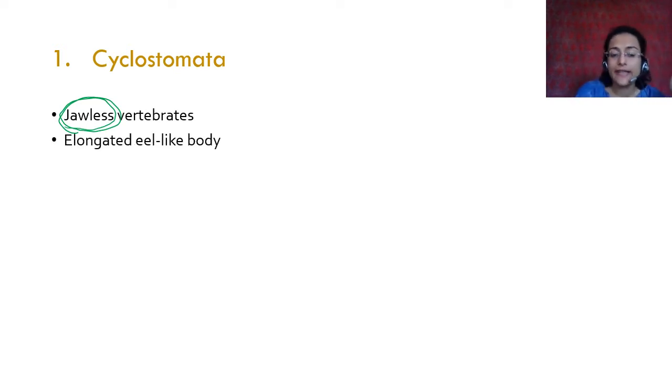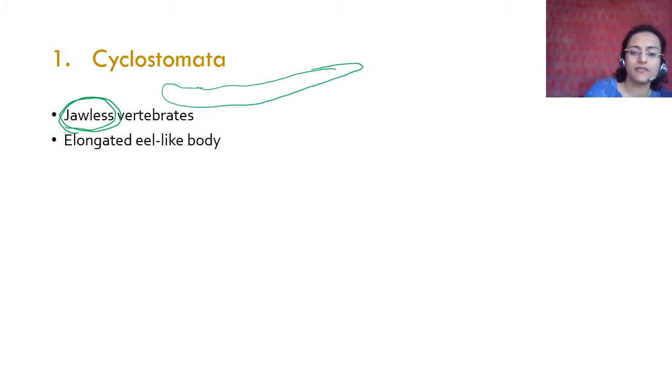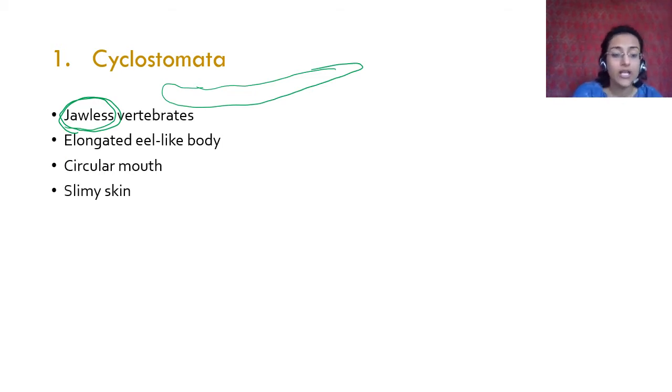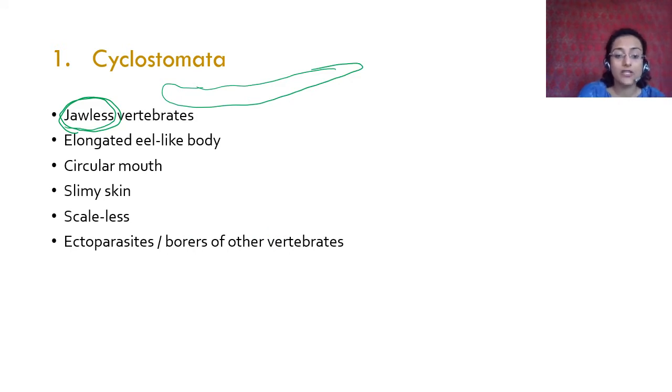They have an elongated eel-like body. Okay, you have seen an eel, right? Eels are those long slimy fish-like creatures. They look like thick snakes that are in the water. They have an elongated eel-like body in Cyclostomata. They have a circular mouth because they don't have a jaw. That's why they have a circular mouth. They have a slimy skin. They have skin, and on that they have a covering of slime, a mucus-like covering. They don't have scales, right? And they're ectoparasites or borers of other animals.